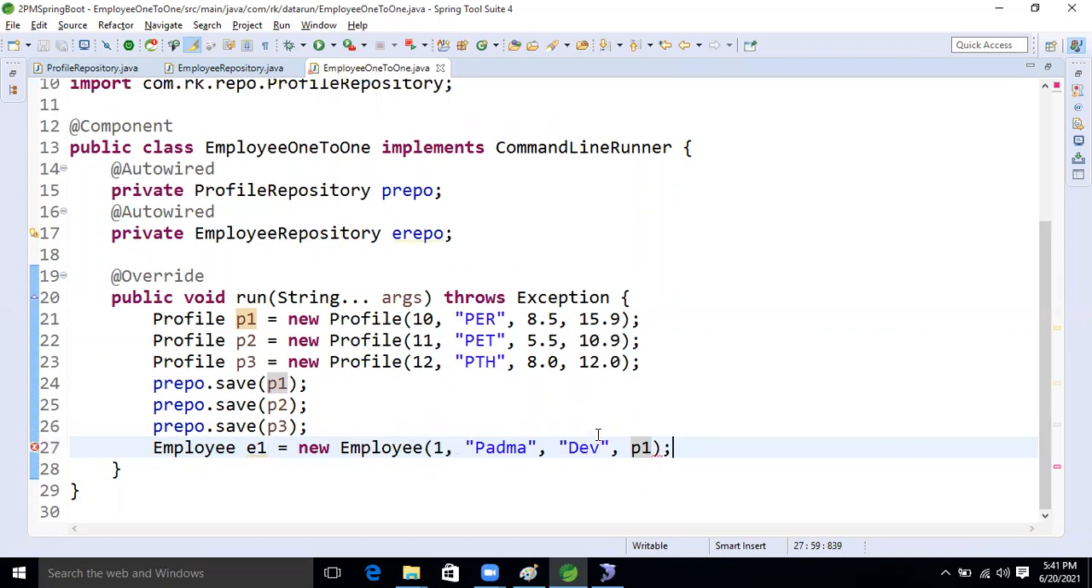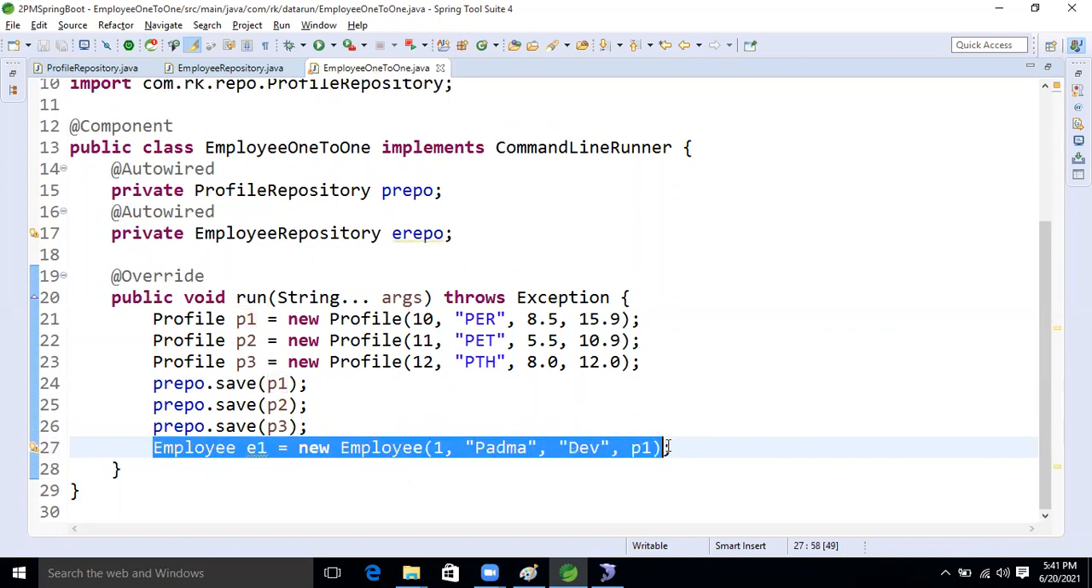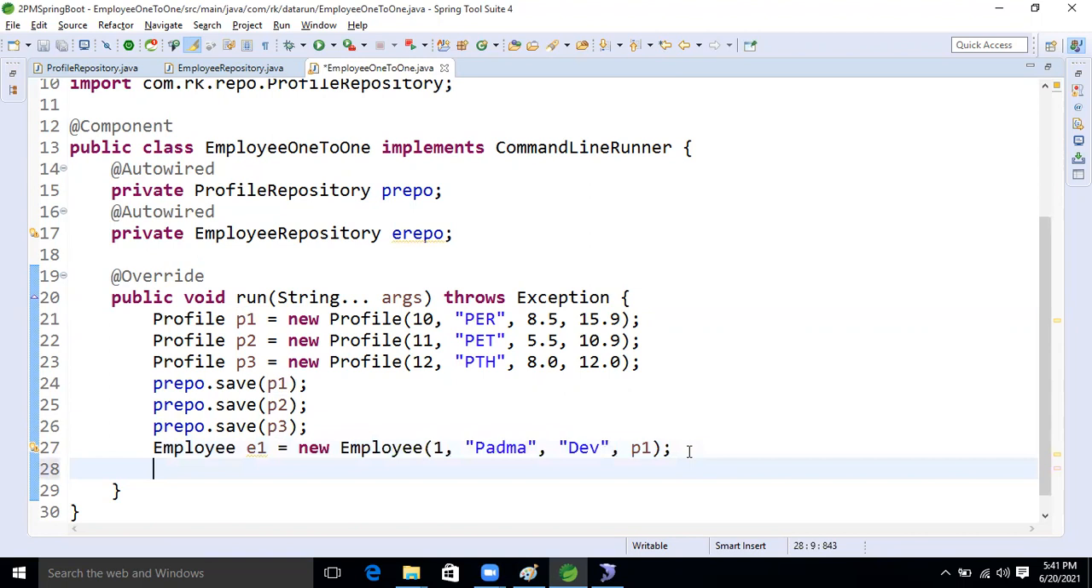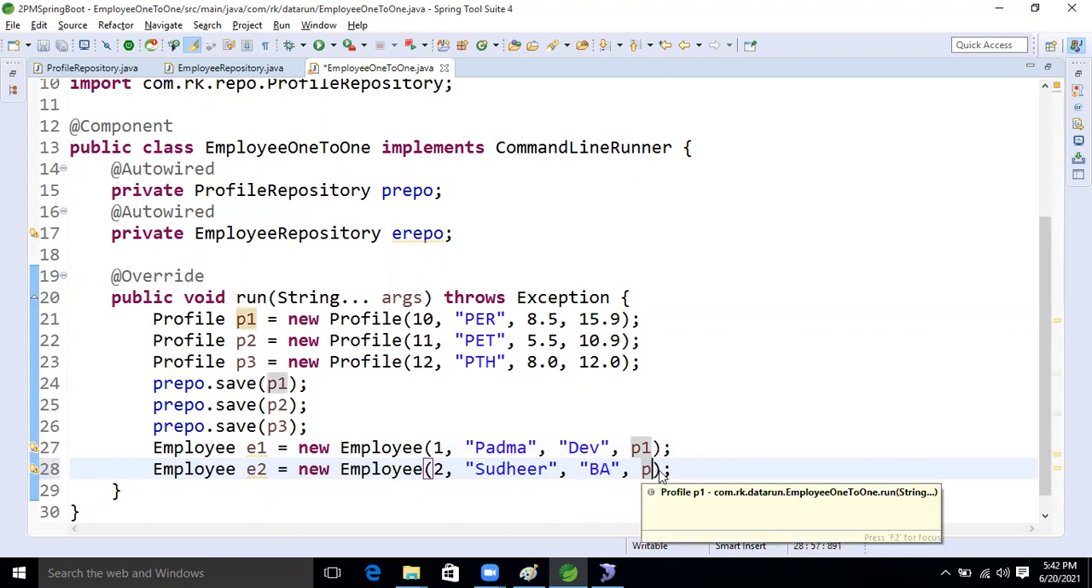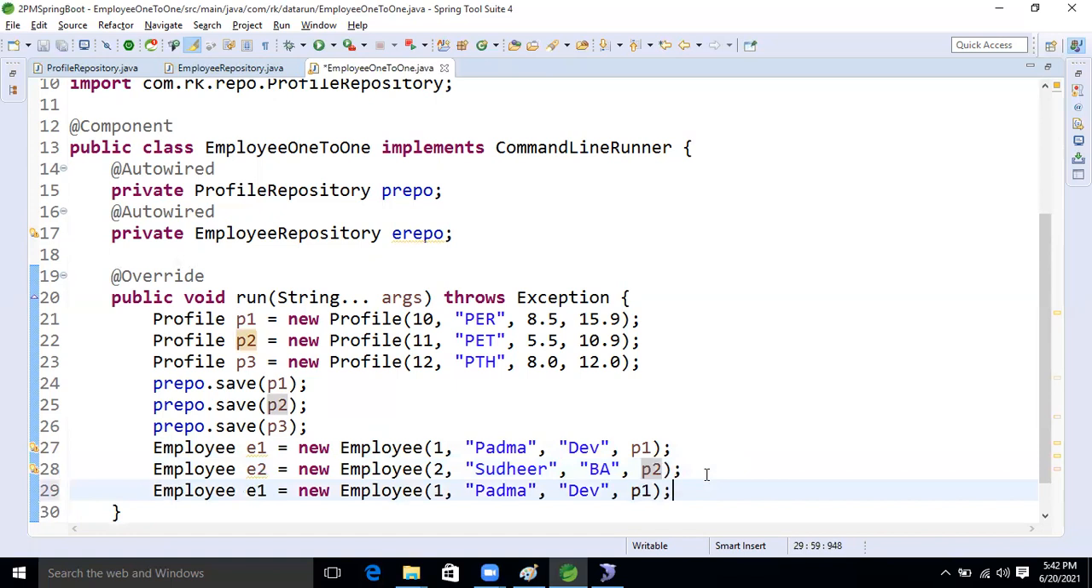Okay. I will show that problem also, guys. Okay. Now good. So copy this one. P only. Paste it. Here, P2. Employee 2. Another employee. This is the second, Sudhir, right? Sudhir. Okay. Sudhir is a business analyst, right? Yes, business analyst. And his profile is P2. Okay. Good.